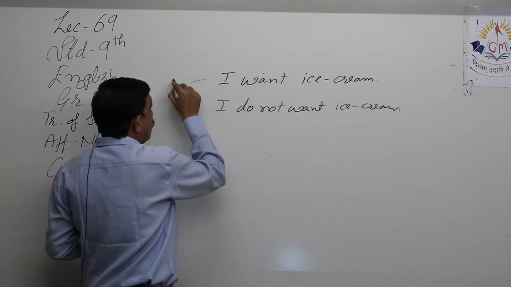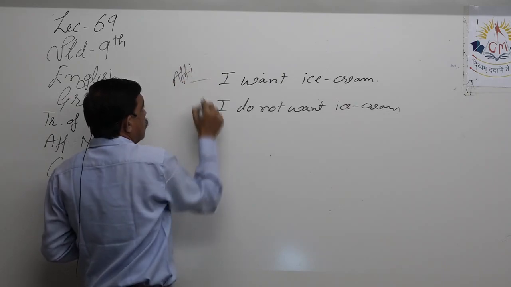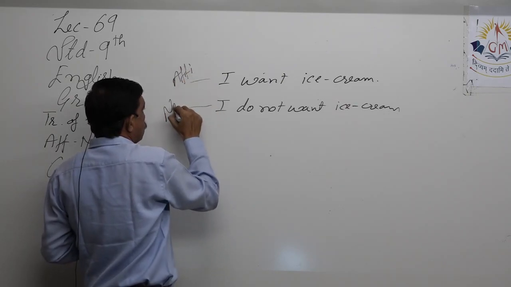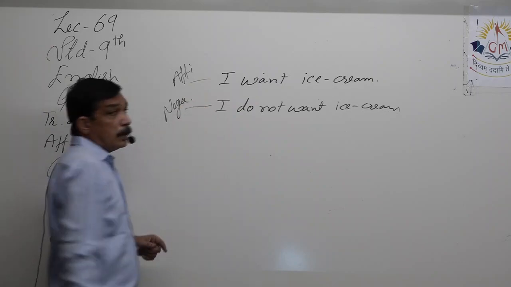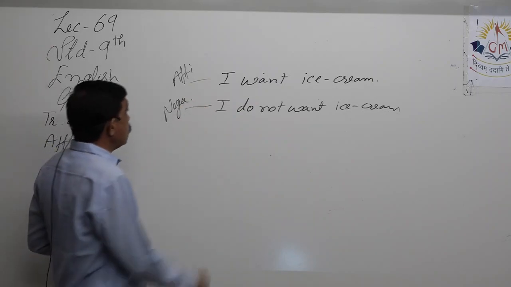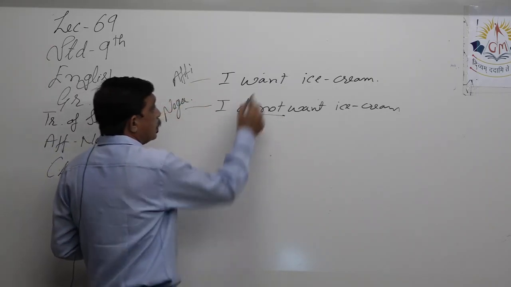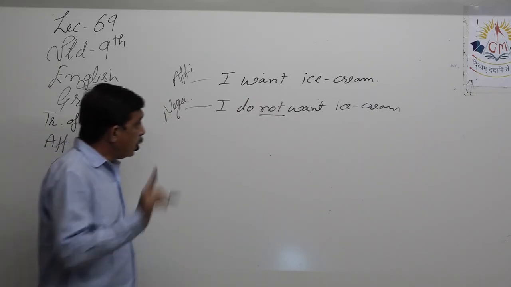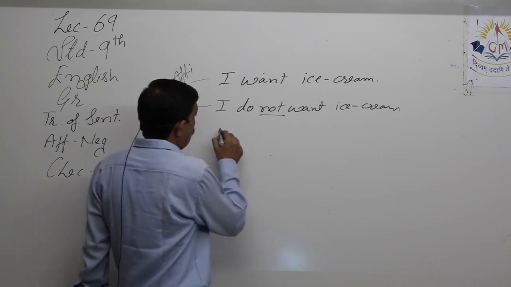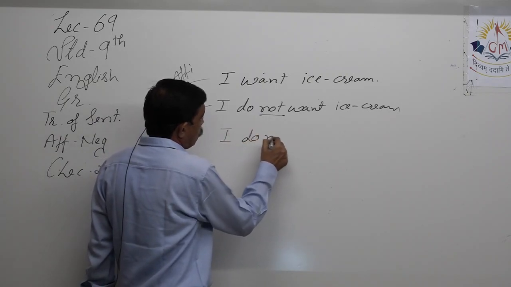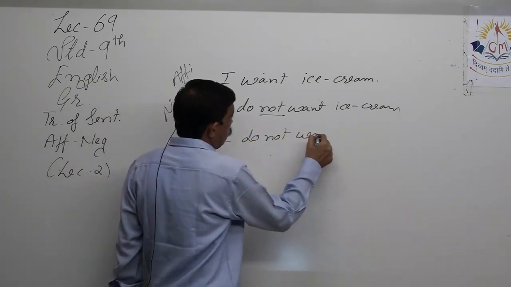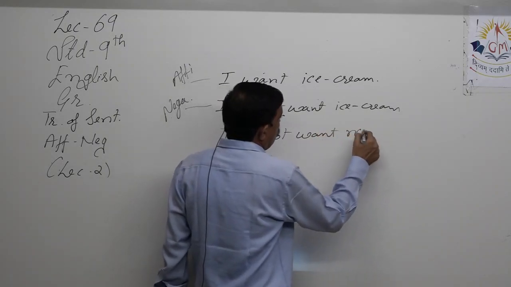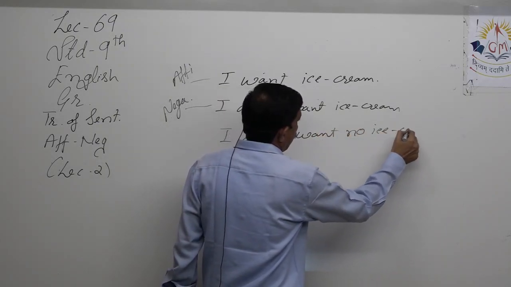This is an affirmative sentence. This is a negative sentence, because this one has negation, this one does not have negation. Yes? Now, please watch properly. I do not want no ice cream.